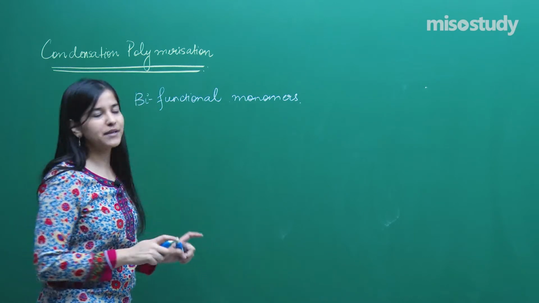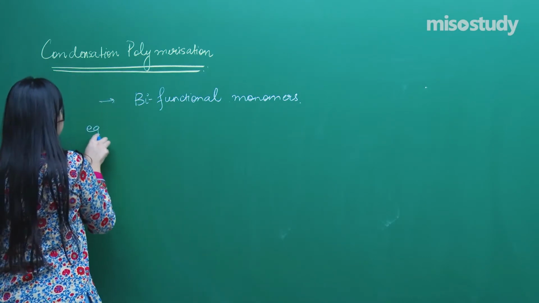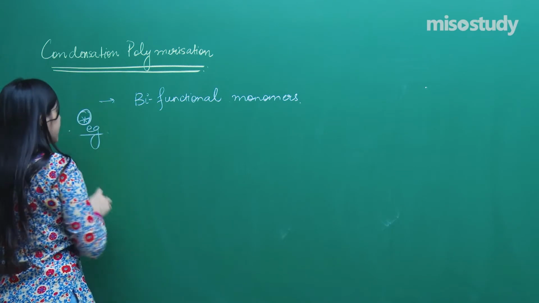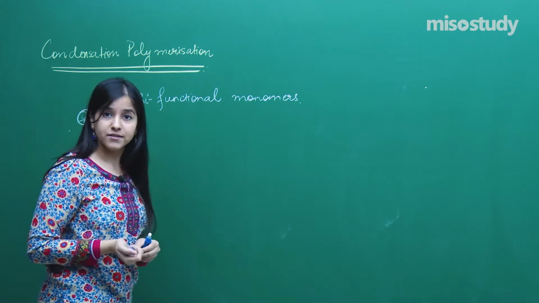Let us take an example. The very important one is a kind of polyester, right?